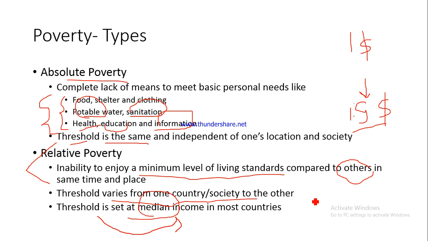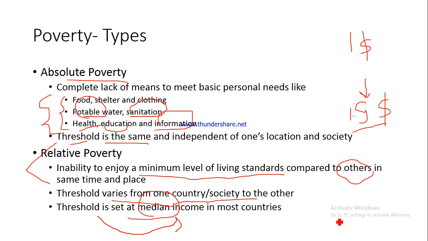Those below that would be considered to be poor in a relative sense, or would be considered to be suffering from relative poverty. Those above that would not be considered to be suffering from relative poverty. So this is the difference basically. The threshold is set at median income, which means median is the middle value, so 50% of the people in these countries would be considered to be relatively poor, because they would fall below the median. Median is the middle value, 50%.